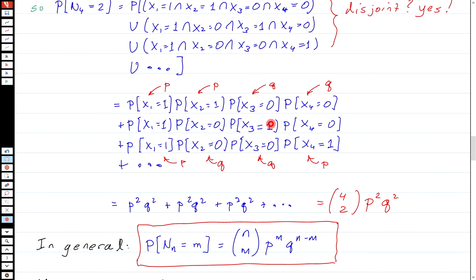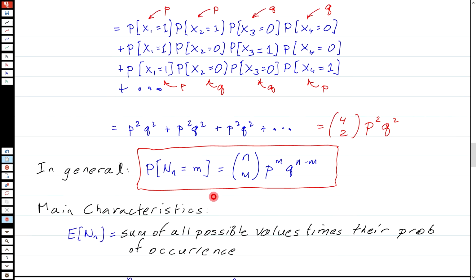So the probability that I'm looking for here, n4 equals 2, is just 4 choose 2 times P squared times Q squared. And in general then, the probability that I have m successes in n trials is n choose m, so I'm choosing from my n trials m successes, times, since I've had m successes, p is raised to the power m, and the rest are failures, so q is raised to the power n minus m. And this then is the distribution that I get for the binomial.